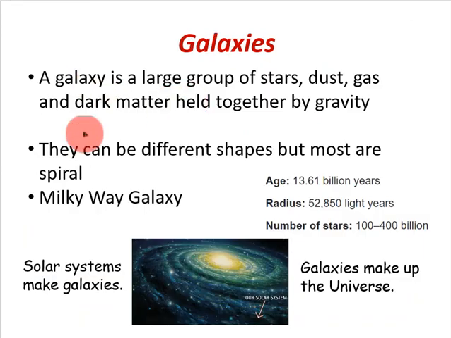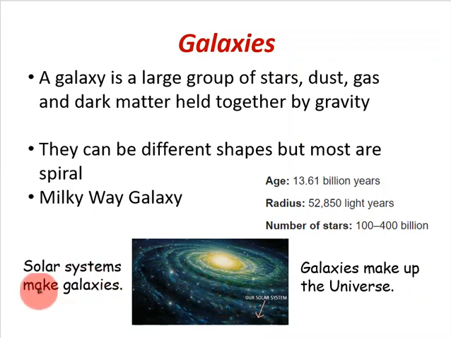So galaxies then. A galaxy is a large group of stars, dust, gas, and dark matter held together by gravity. So everything that we've talked about is contained, if you like, within the galaxy, and they can be different shapes, but most of them are spiral in shape. So they have this spiral shape like this that we see here in this depiction. The galaxy that our solar system is in is called the Milky Way. So just to put it into context, we would be a tiny little dot just about here on one of these arms in the Milky Way galaxy.